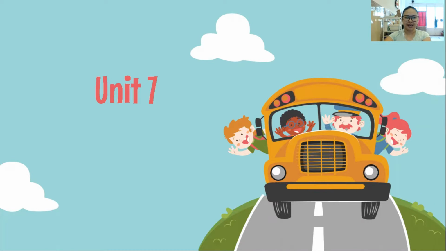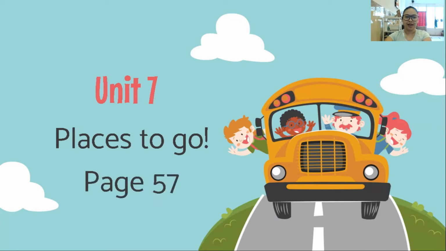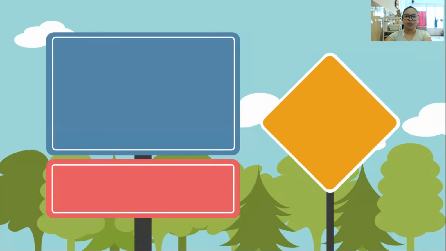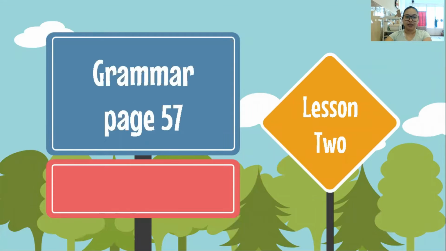We are now on Unit 7 and the title of our unit is Places to Go. Get your student book and turn to page 57. We are now on lesson 2, and on lesson 2 we will focus on grammar. For this lesson we will learn the adverbs of frequency. Again, get your student book and turn to page 57. Let's learn the adverbs of frequency.